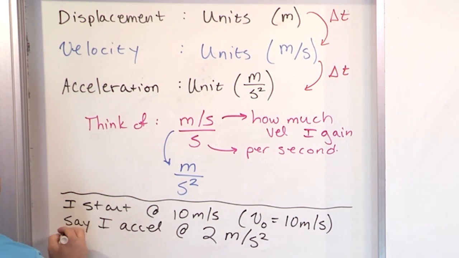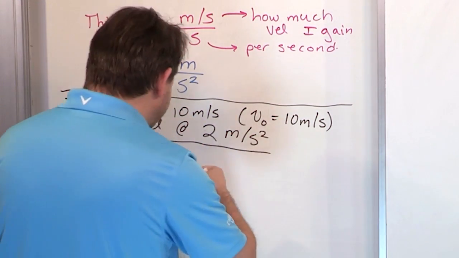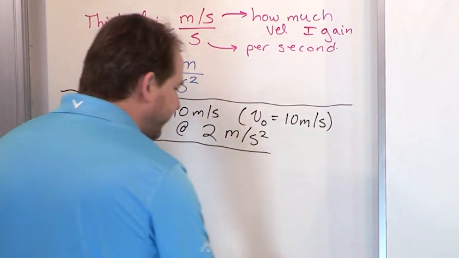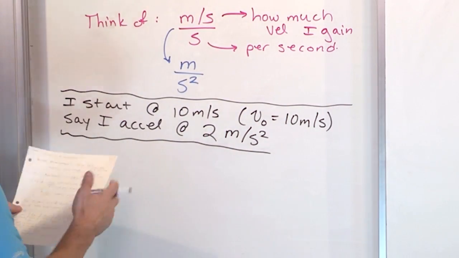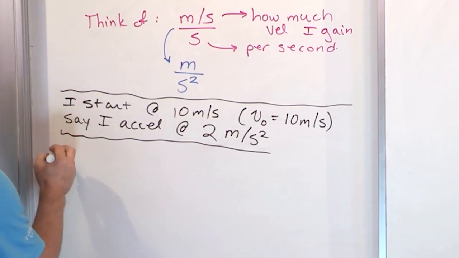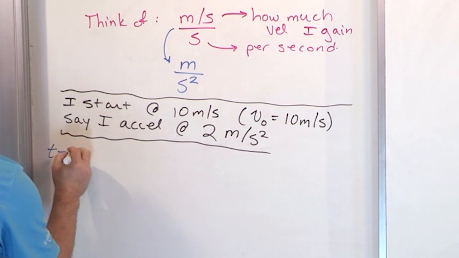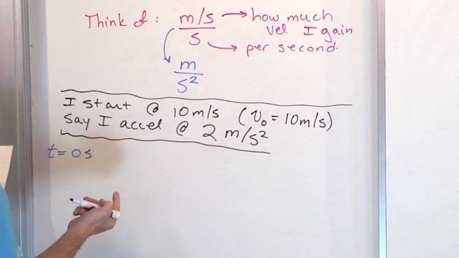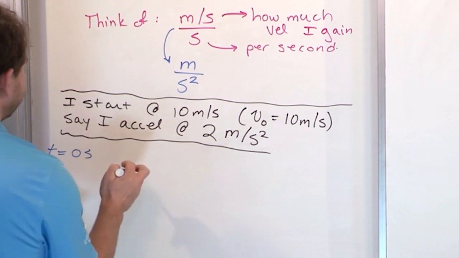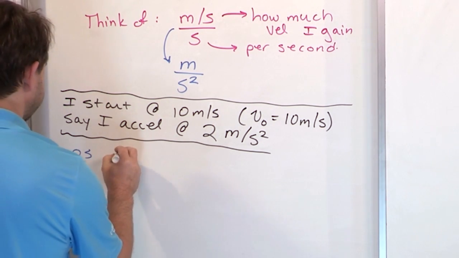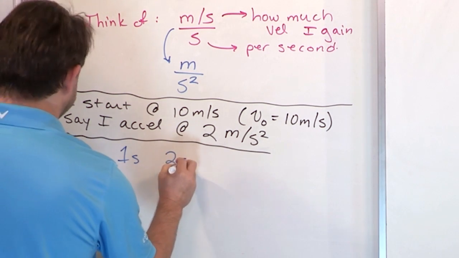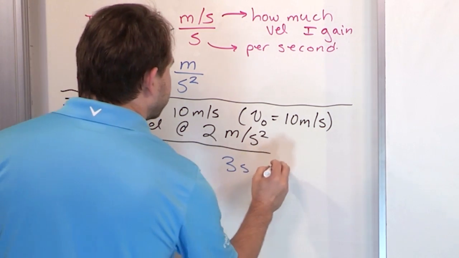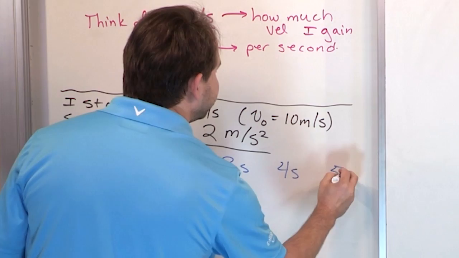So I'm going to give you these two things, and let's take a look at what's actually happening as time goes on, because that'll give you a really good feel for what the concept of acceleration really is. So then we say, what is going on at t is equal to 0 seconds? Well, we'll fill in the chart in a second. Let's look at t equals 1 second, then we'll look at 2 seconds, then 3 seconds, 4 seconds, and 5 seconds in the future.